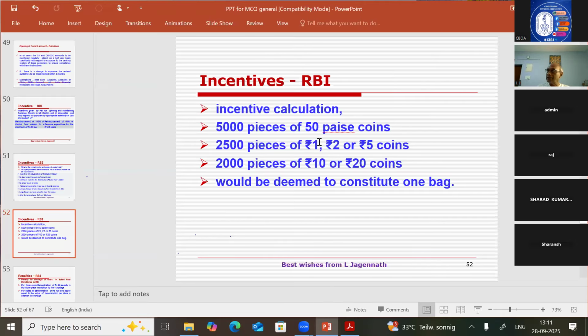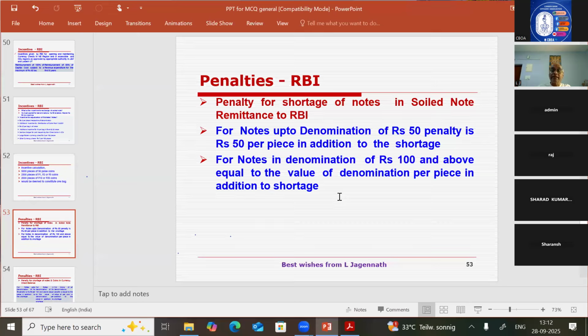This has come in this year's circular, very importantly, so questions may come. If the bag contains 10 rupee or 20 rupee coins, then the number of pieces should be 2,000 for getting the incentive. So 50 paise coins, 5,000 pieces; 1, 2, 5 rupee coins, 2,500 pieces; or 10 and 20 rupee coins, 2,000 pieces, would be deemed to constitute a bag when given to customers. Then the bank will get a commission of 65 rupees or 75 rupees depending upon rural, semi-urban or other area. Okay, let's see the question now.